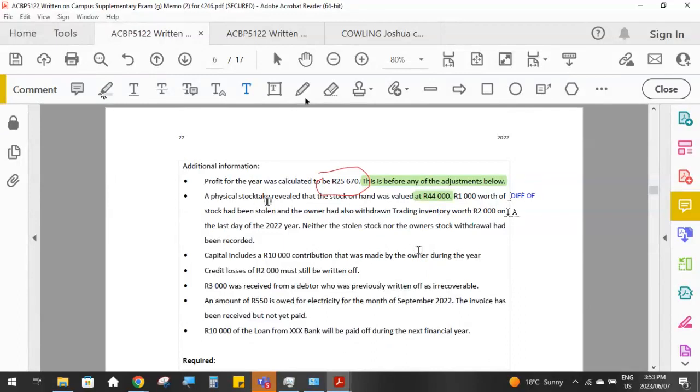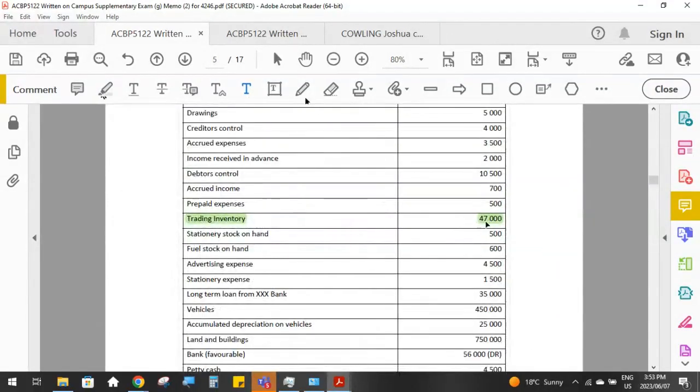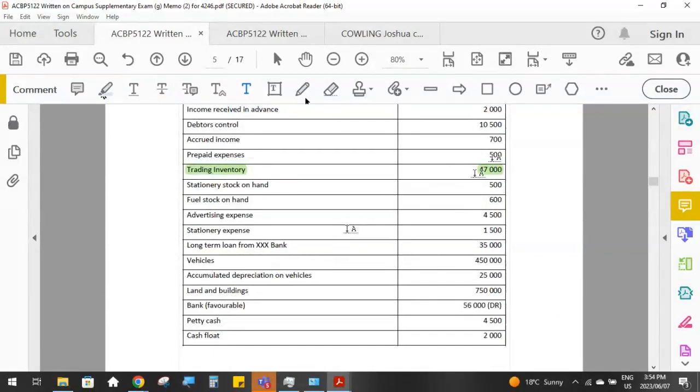What was it? 47 and 44. So there's a difference of 3,000 Rand. So we've actually got 3,000 Rand less inventory than we are currently reporting. So we have to adjust this 47,000 down to equal 44, because our final closing financial statements must always reflect what the true situation is.